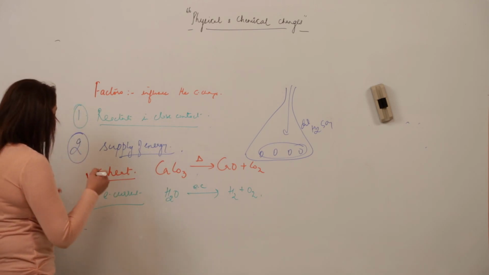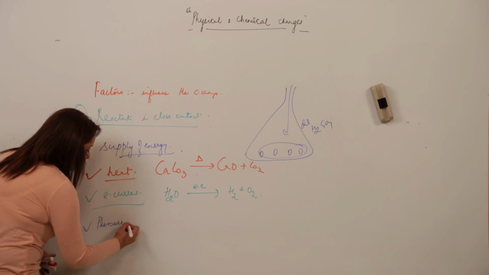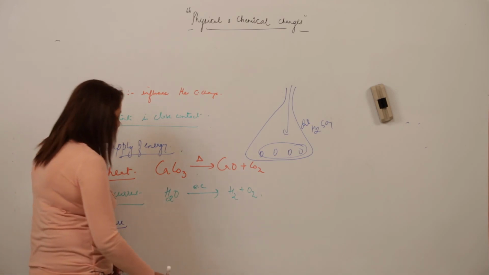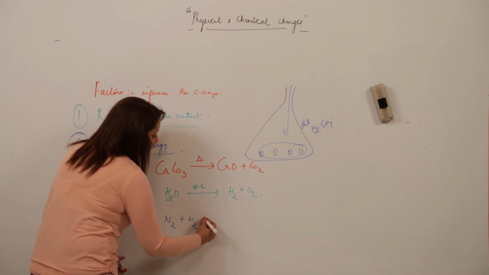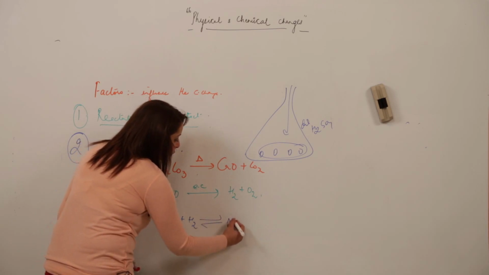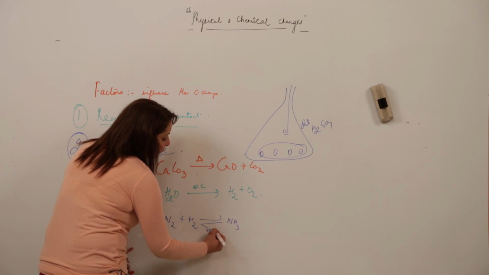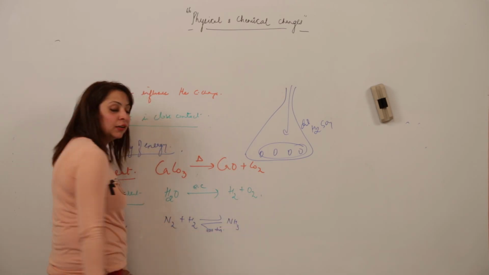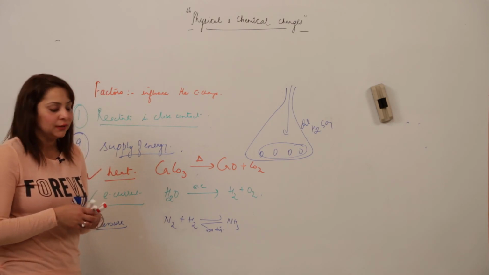Similarly, for the supply of energy, I am taking one more factor, pressure. For pressure, the example which is striking in my mind is the Haber process, that is, the formation of an important compound, ammonia. So what happens? Ammonia is formed when we apply pressure, and the pressure is approximately 200 atmospheres. So in this, the energy is supplied in the form of pressure, right?